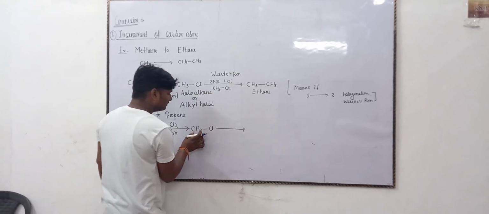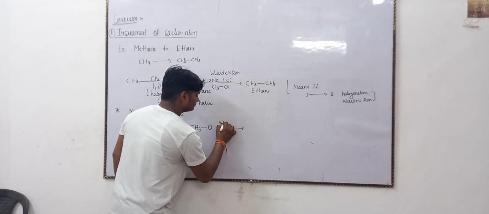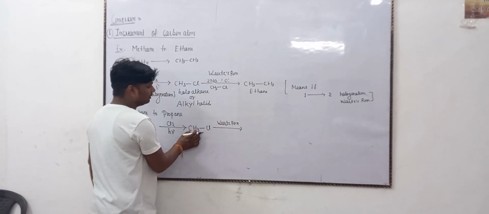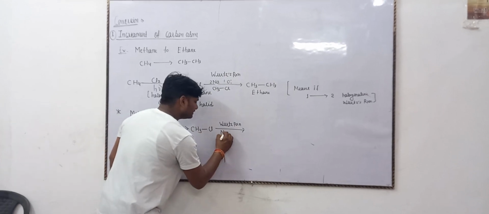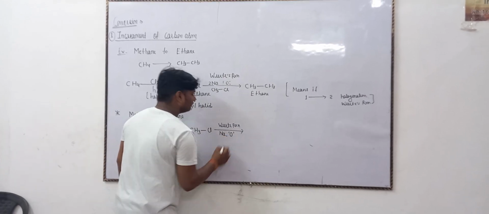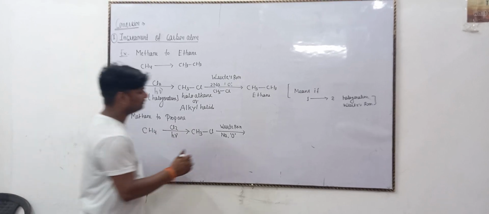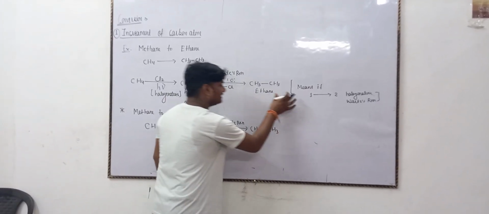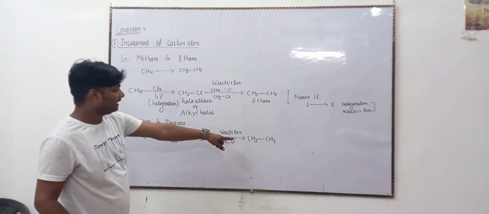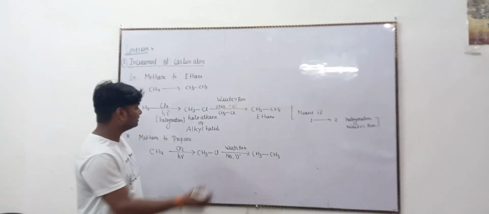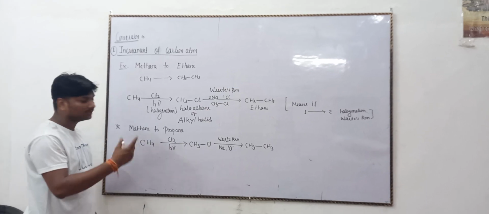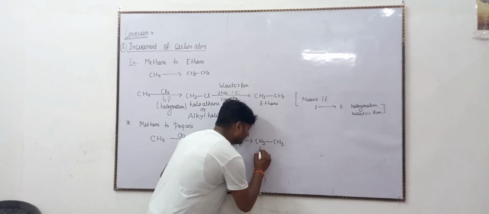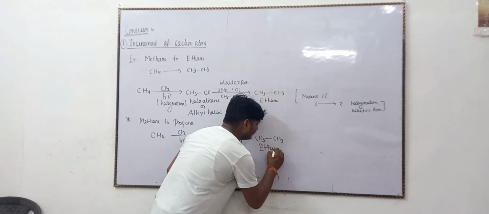Then Wurtz reaction: CH3 molecules and again CH3 molecules with the presence of ether. CH3 and CH3 molecules are formed. Same as previous, CH3-CH3 is ethane, but we need one more carbon atom to get propane. So only one more carbon is needed.